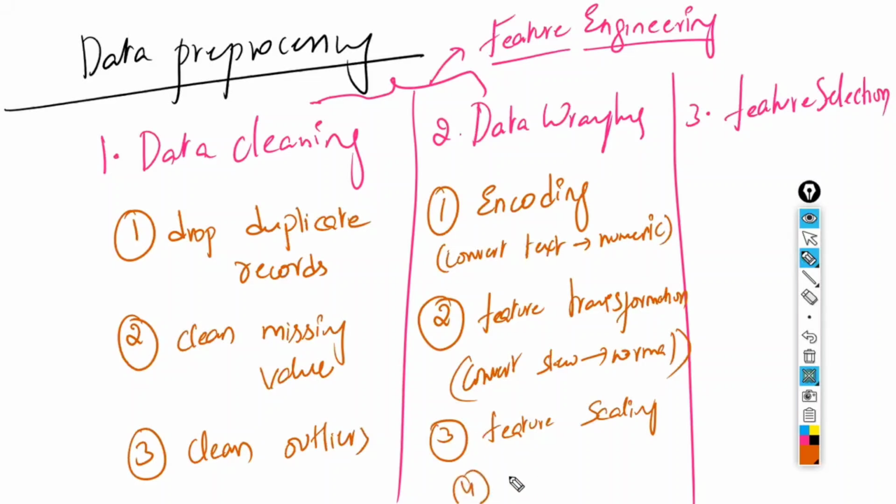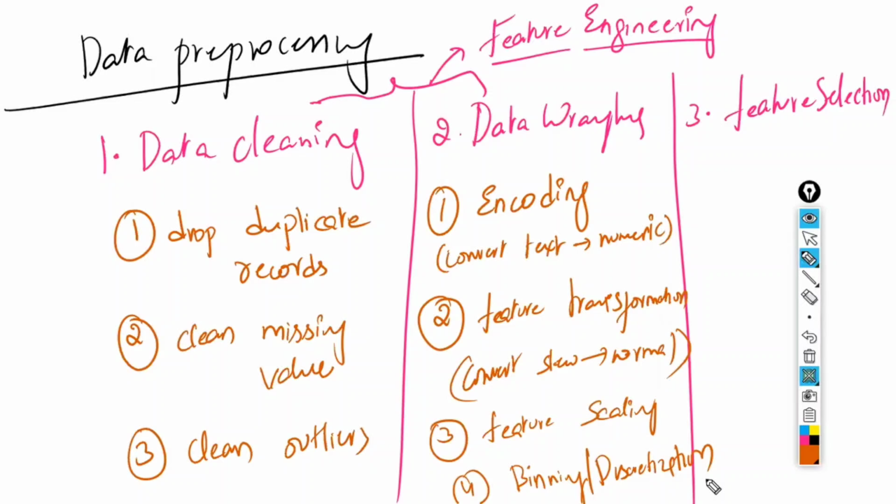Fourth one is called binning. This is also called discretization. Numerical data will be brought to categorical data.